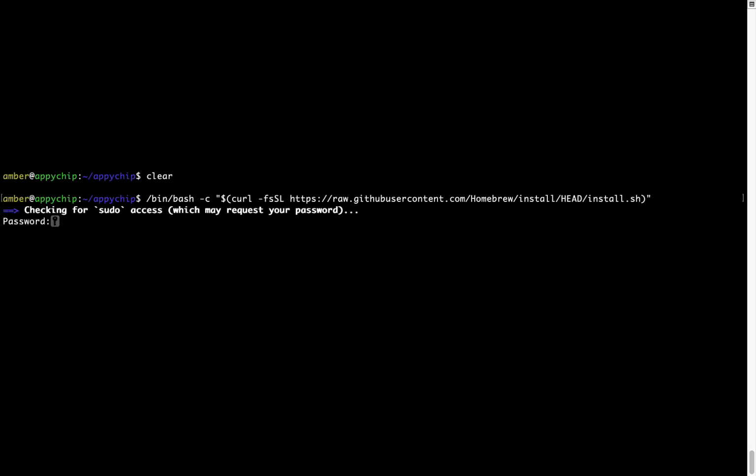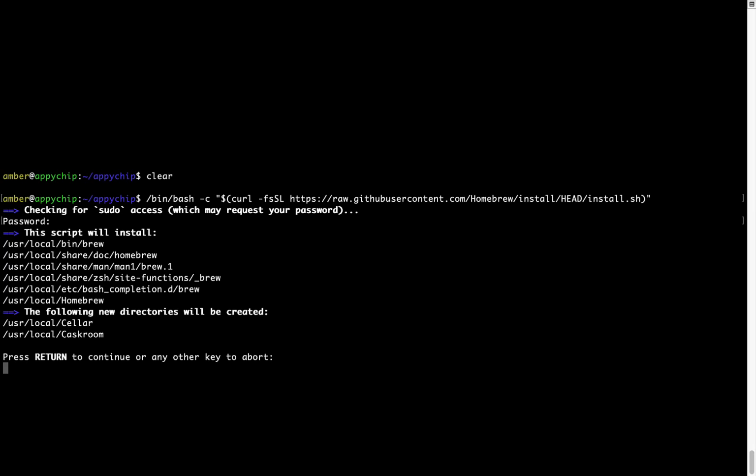Now that the command is copy pasted over onto this terminal, press enter. This will start Brew installation. Now it is prompting me to enter my user's password on Mac. I am going to type the password now, but it won't be visible on your terminal. Once you have entered the password, simply press enter, and if the password is correct, the script will continue.